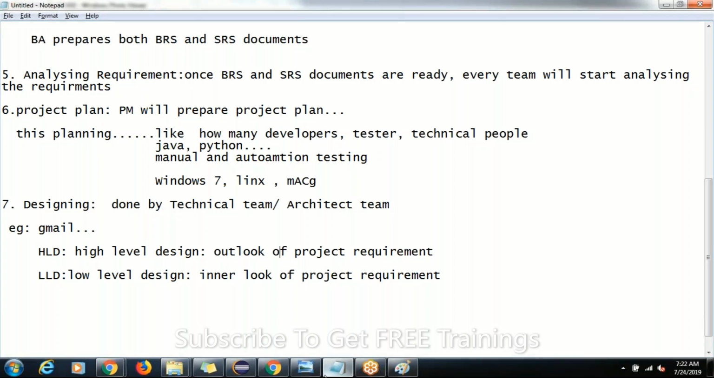Are you clear, guys, with the outer look and inner look here? Login into an application, the login page is nothing but the HLD design. After entering, we are seeing the emails and titles, and all those are called low level design, guys.